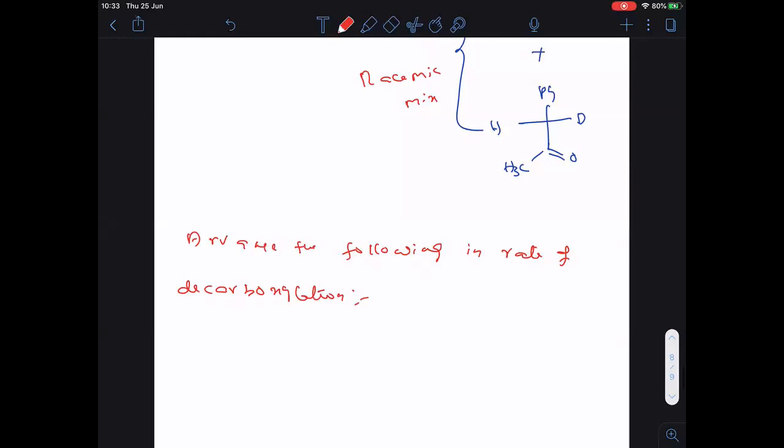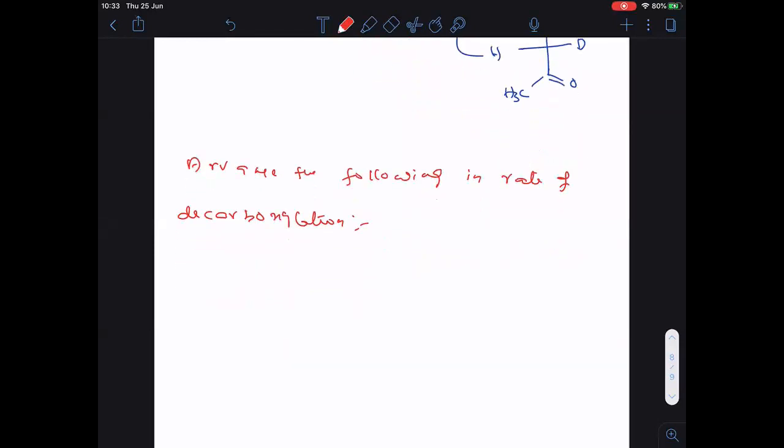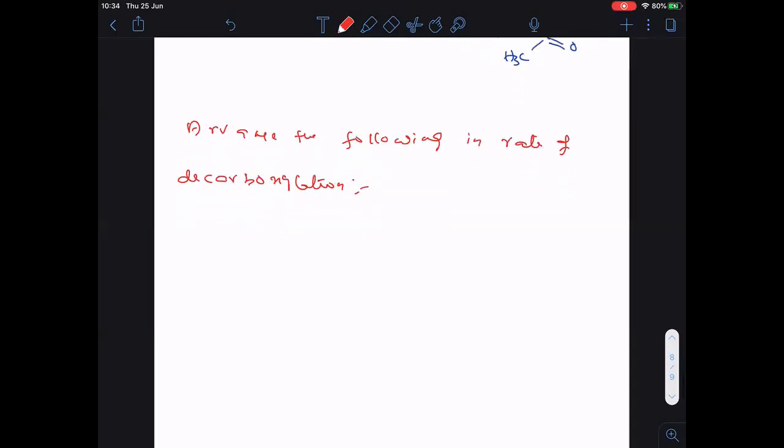Okay, so I told you in the starting of the class today, rate of decarboxylation directly proportional to what? Stability of carbanion. So where carbanion is more stable, their rate of decarboxylation will be high. Now let me take one question here.